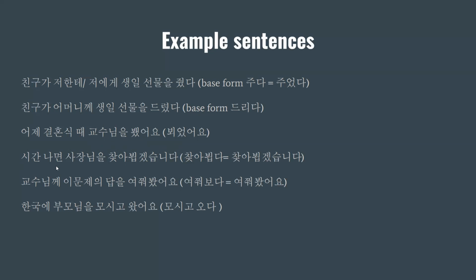Next one, 시간 나면 사장님을 찾아뵙겠습니다. So that also means, when I have time, I'll definitely visit my director, my boss, right? So here as well, as in the previous sentence, the object of the visit is 사장님, our director. That's why we say not 찾아보겠습니다, but we say 찾아뵙겠습니다.